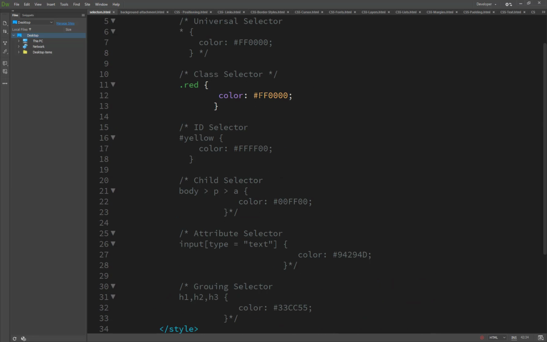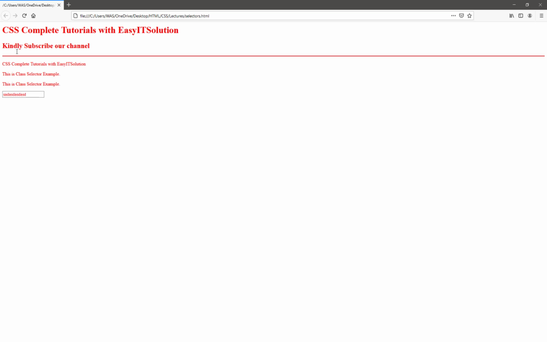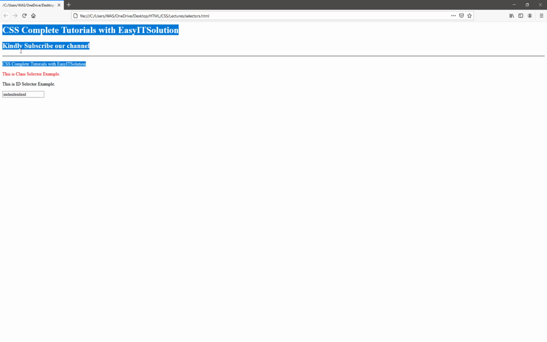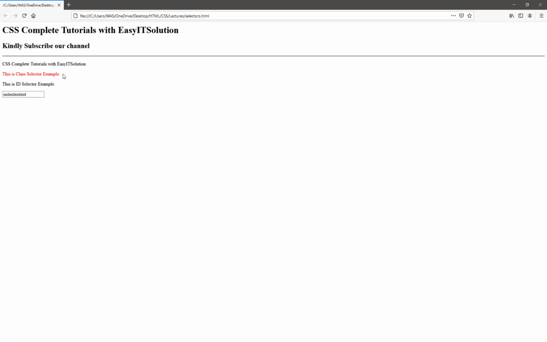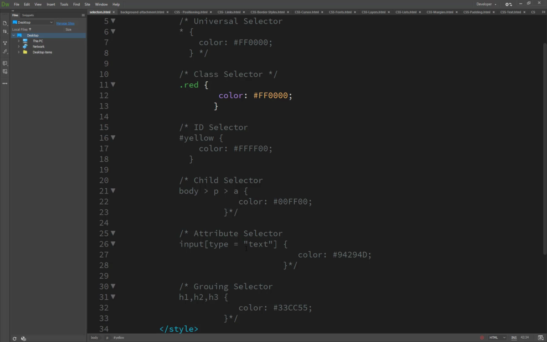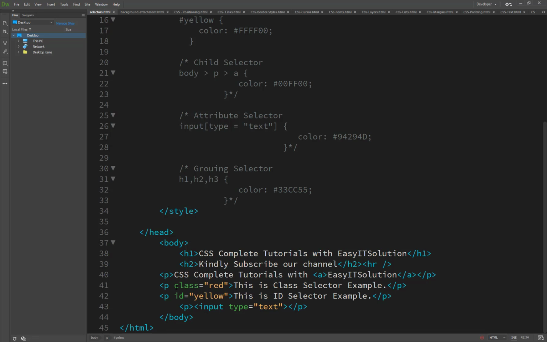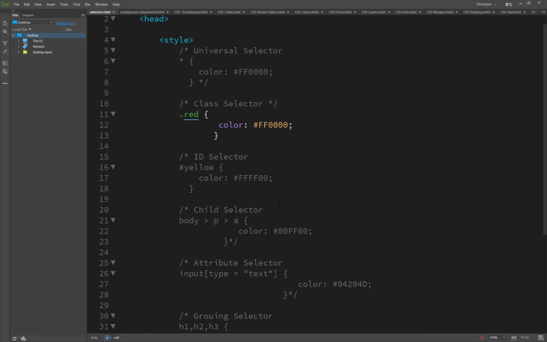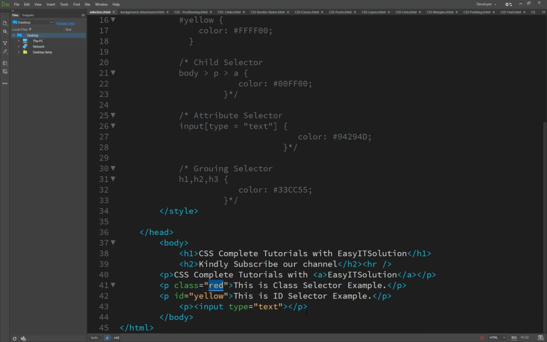I set the color to red, and you will see the red color here. This applies only to the class selector. You will see all text is black by default, but only the class selector is highlighted. We set the class red on this paragraph, so it works only on this class.